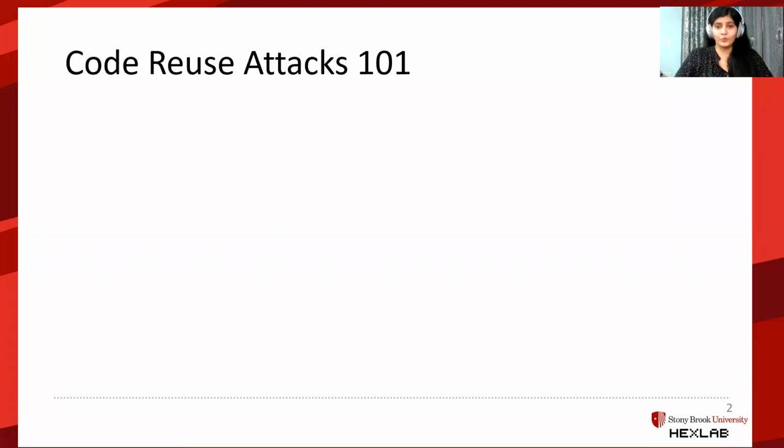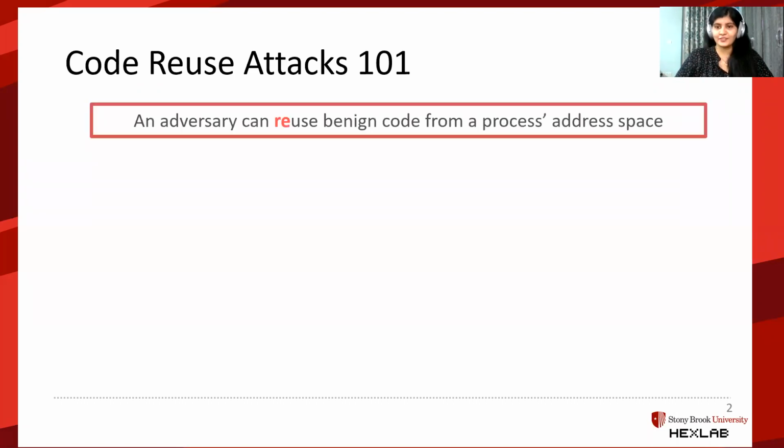Let's start with a quick 101 on code reuse attacks. An attack scenario is considered a code reuse attack if the adversary has the ability to reuse benign code from the process's address space. Let's see how this works.